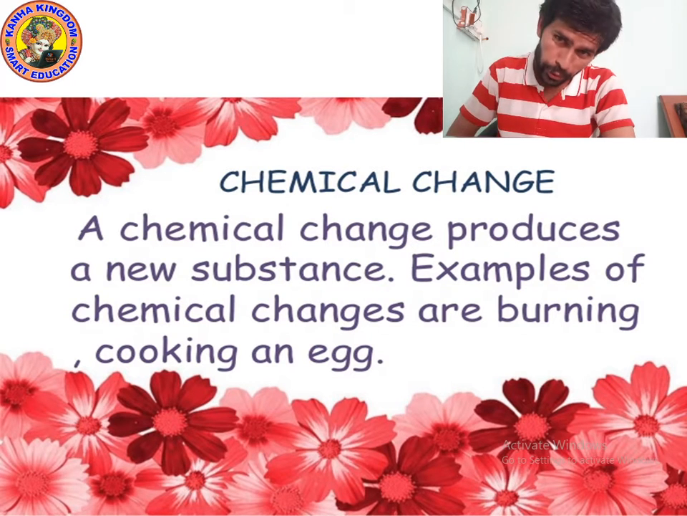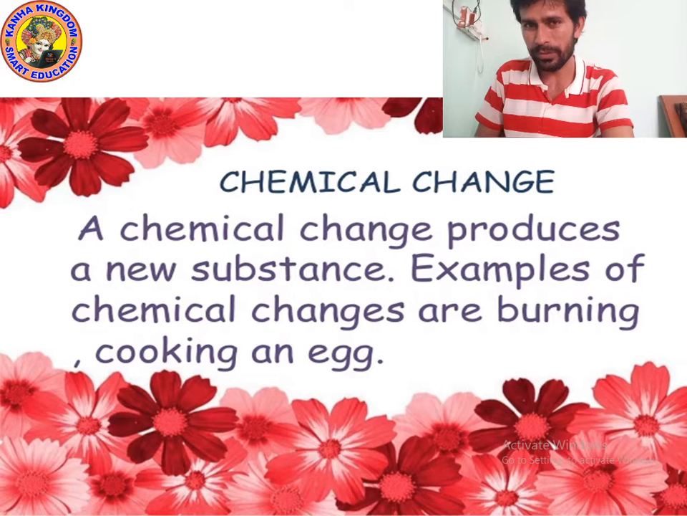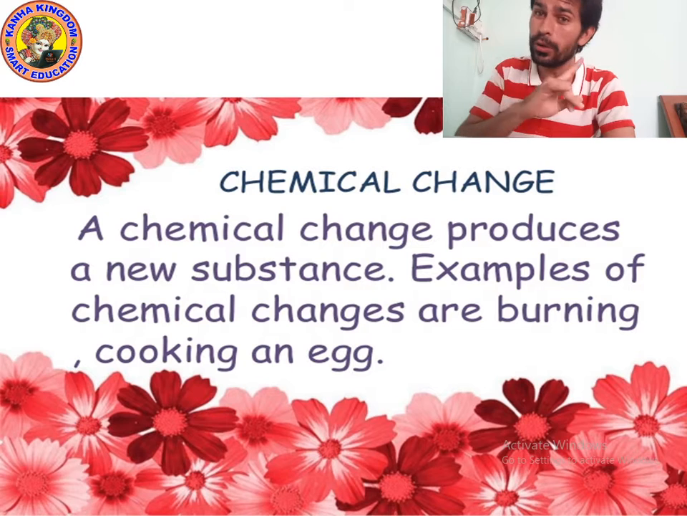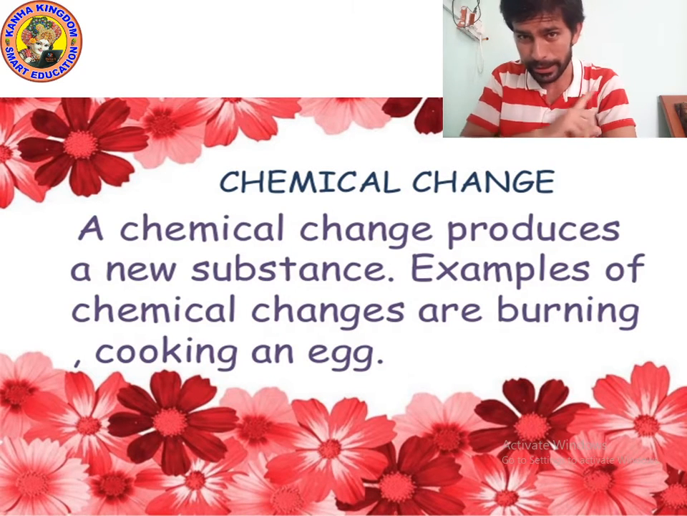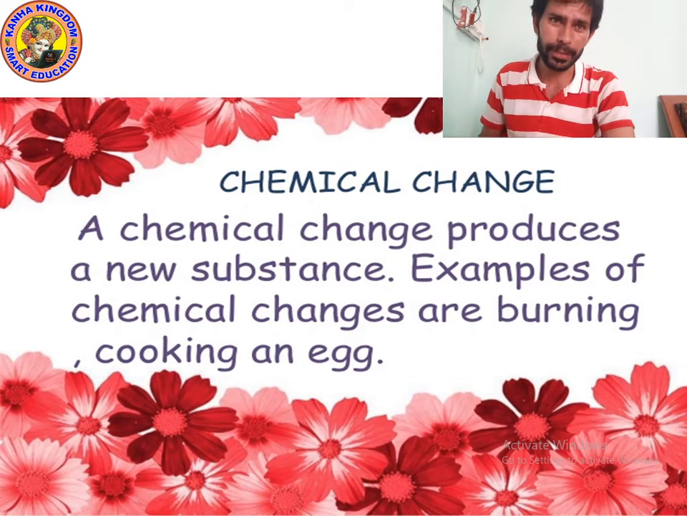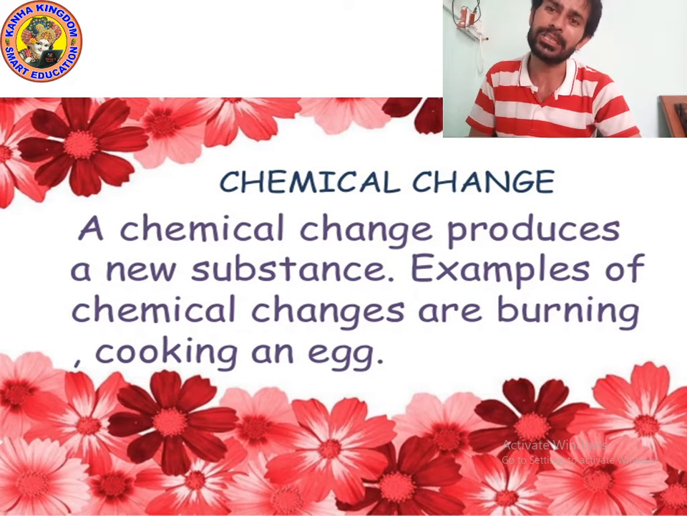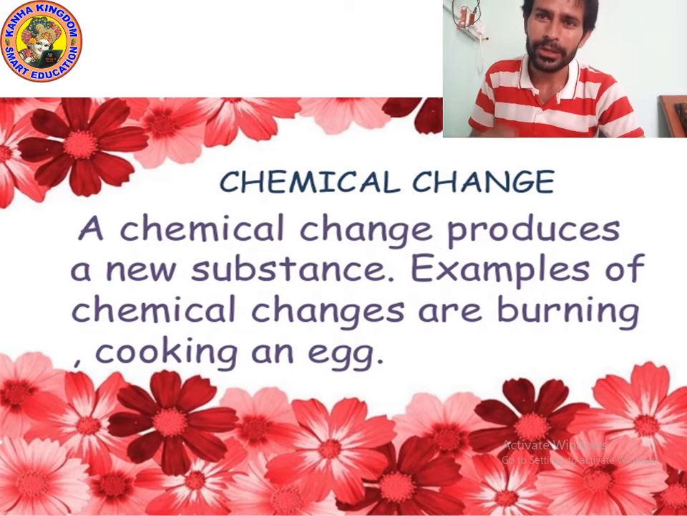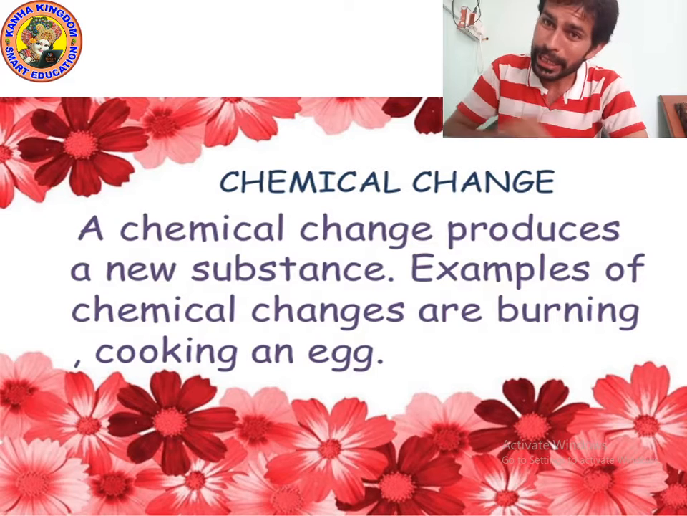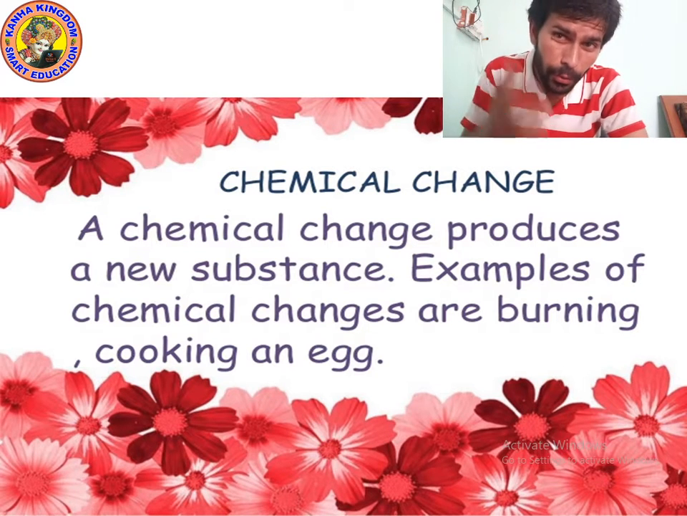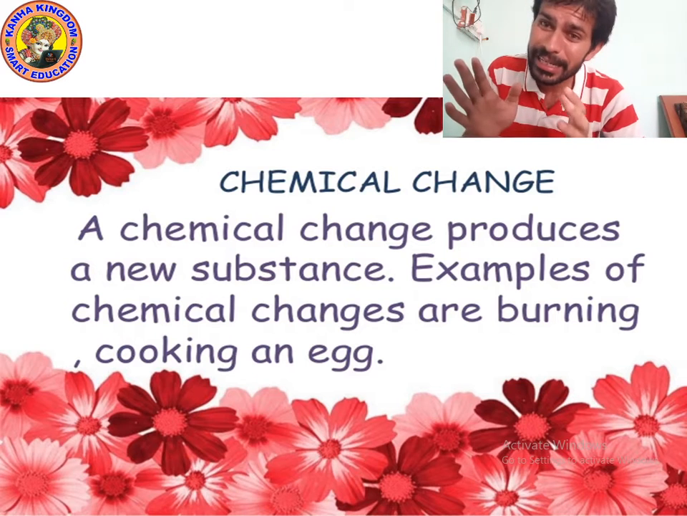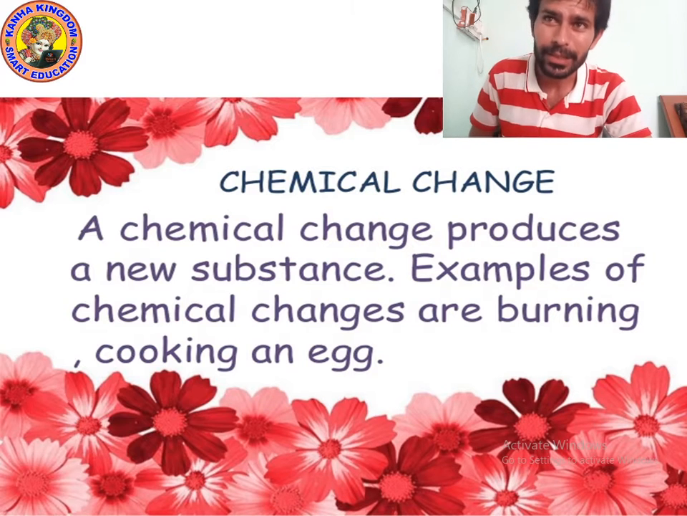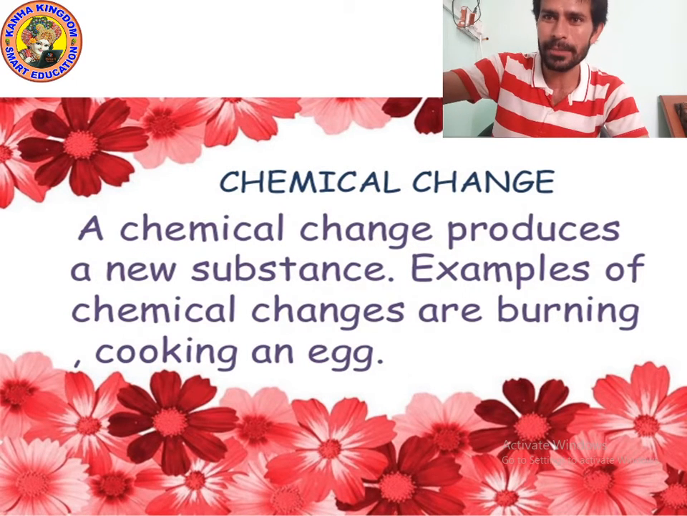Do a work. Take your maths notebook. No, not the science notebook, take your maths notebook. Take a matchstick and burn your notebook. Your notebook will turn into ash. Can you again convert ash into your maths notebook? No. Now you are free. This is a chemical change. So a chemical change produces a new substance. Examples of chemical change are burning and cooking an egg. Now let's move on to the next point.